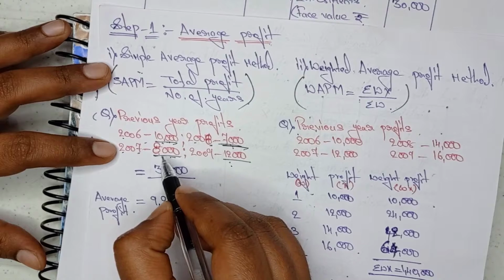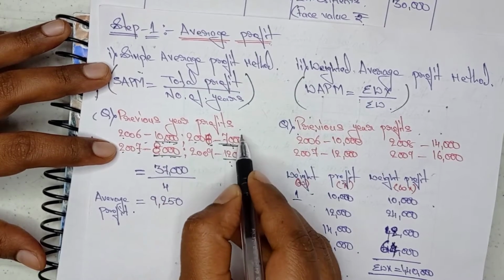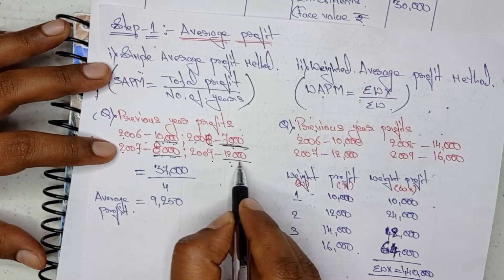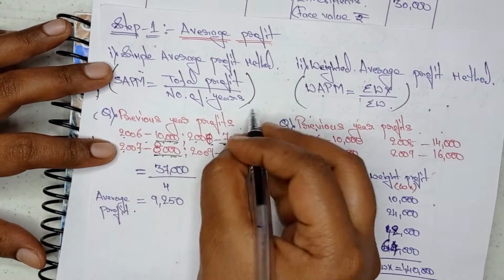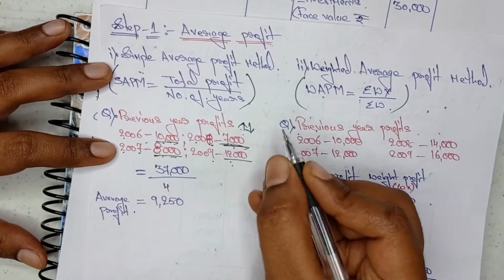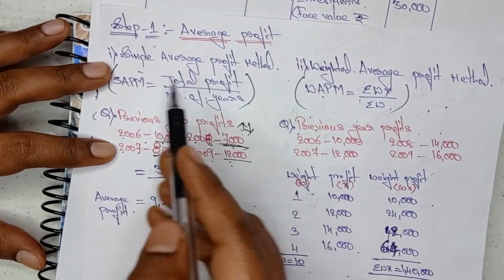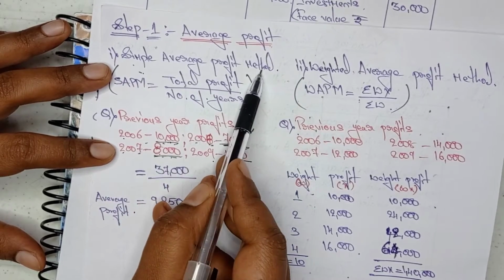Comparing 2007 to 2008, 1,000 decreased. Coming to 2009, 12,000 they earned. It means the profits are increasing and decreasing. If the profits are increasing and decreasing, then we have to apply the simple average profit method.